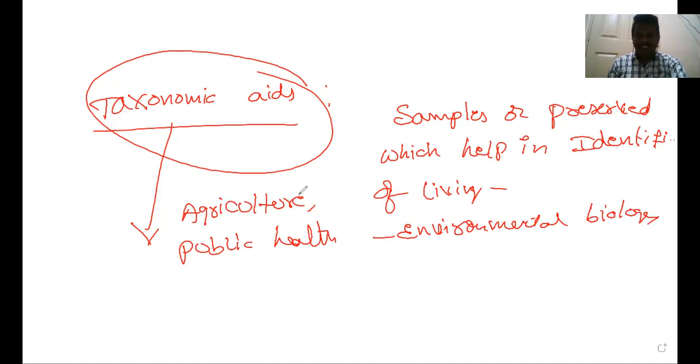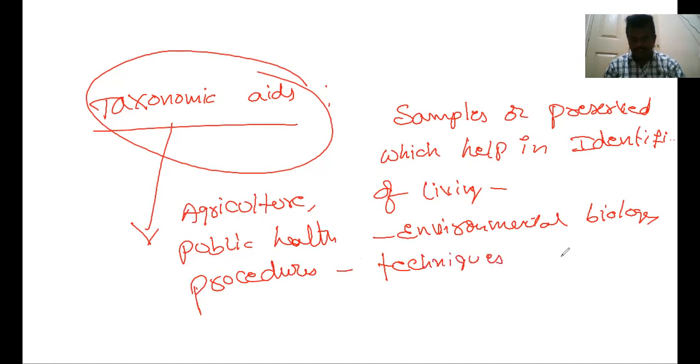In all these aspects, taxonomic aids help. Biologists have devised many taxonomic aids. Biological scientists and plant breeders have identified a number of taxonomic aids. Those aids also help in producing various procedures and techniques to store and preserve the information as well as the specimens. In such a way, taxonomic aids are helpful.